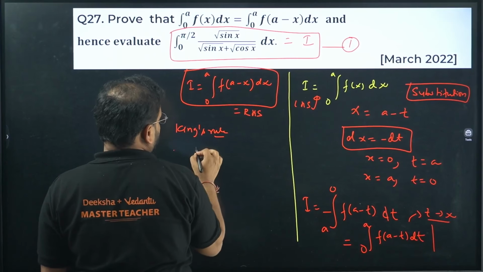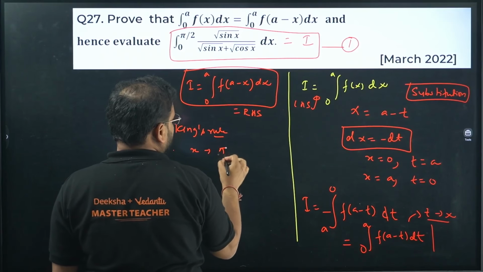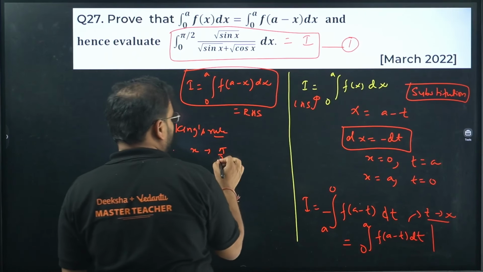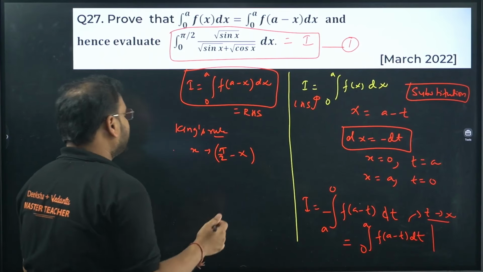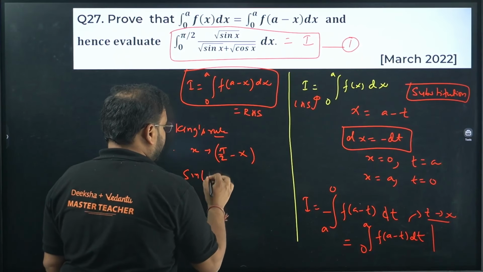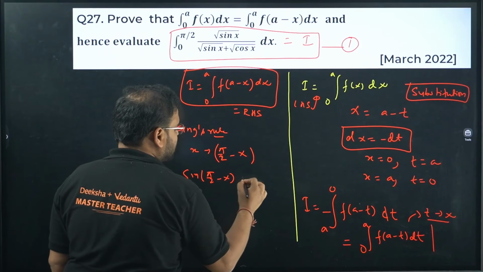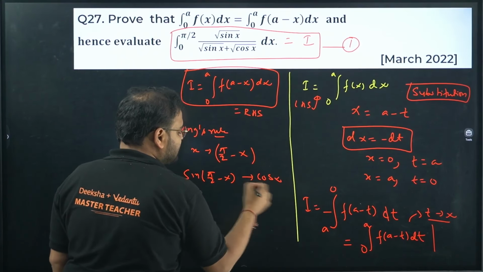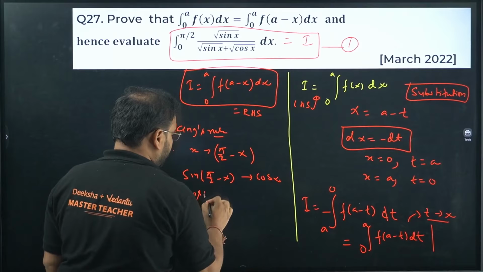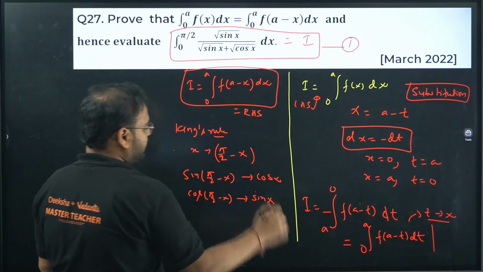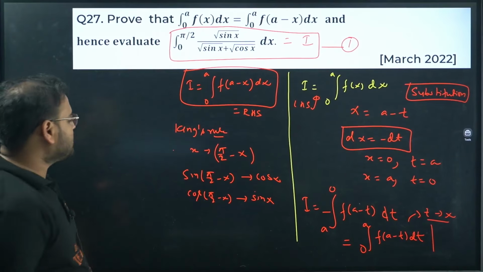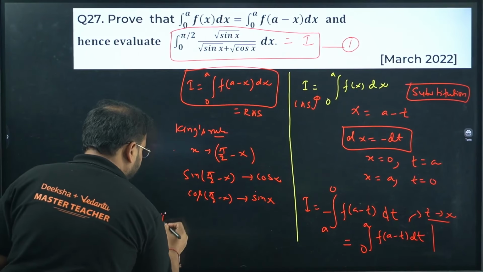What is this going to be? X replaced as sum of limit is pi by 2 plus 0, so pi by 2 minus x. When you do that, sine will become cos. I hope you know this. Sine of pi by 2 minus x is cos, and same thing, cos of pi by 2 minus x is what? Sine. Complementary ratios.